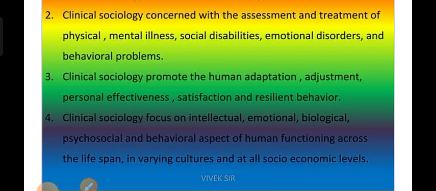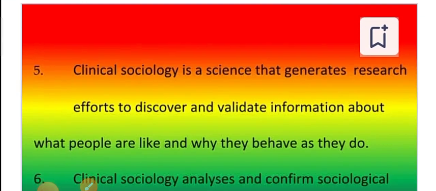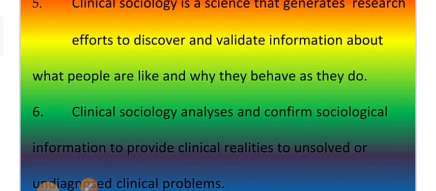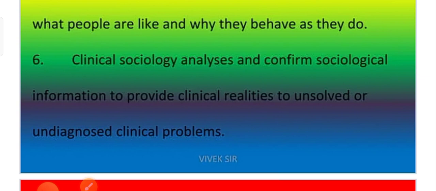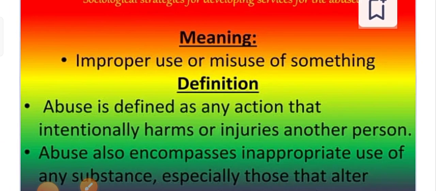Mainly, clinical sociology focuses on the intellectual, emotional, biological, psychosocial, and behavioral aspects of human functioning across the lifespan, in varying cultures and at all socio-economic levels. Clinical sociology is a science that generates research efforts to discover and validate information about what people are like and why they behave as they do. Clinical social analysis uses confirmed sociological information to provide clinical realities to unsolved or undiagnosed clinical problems.